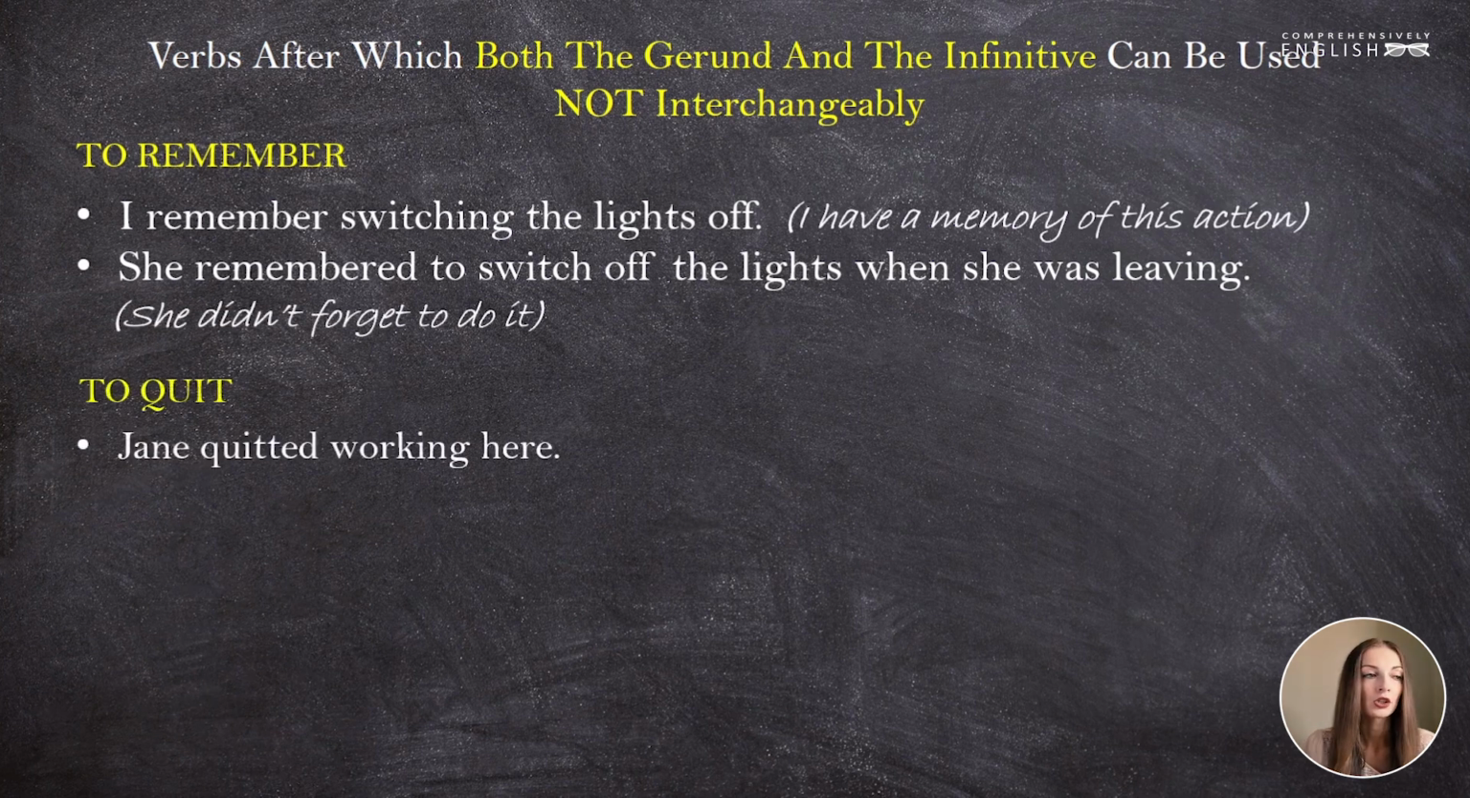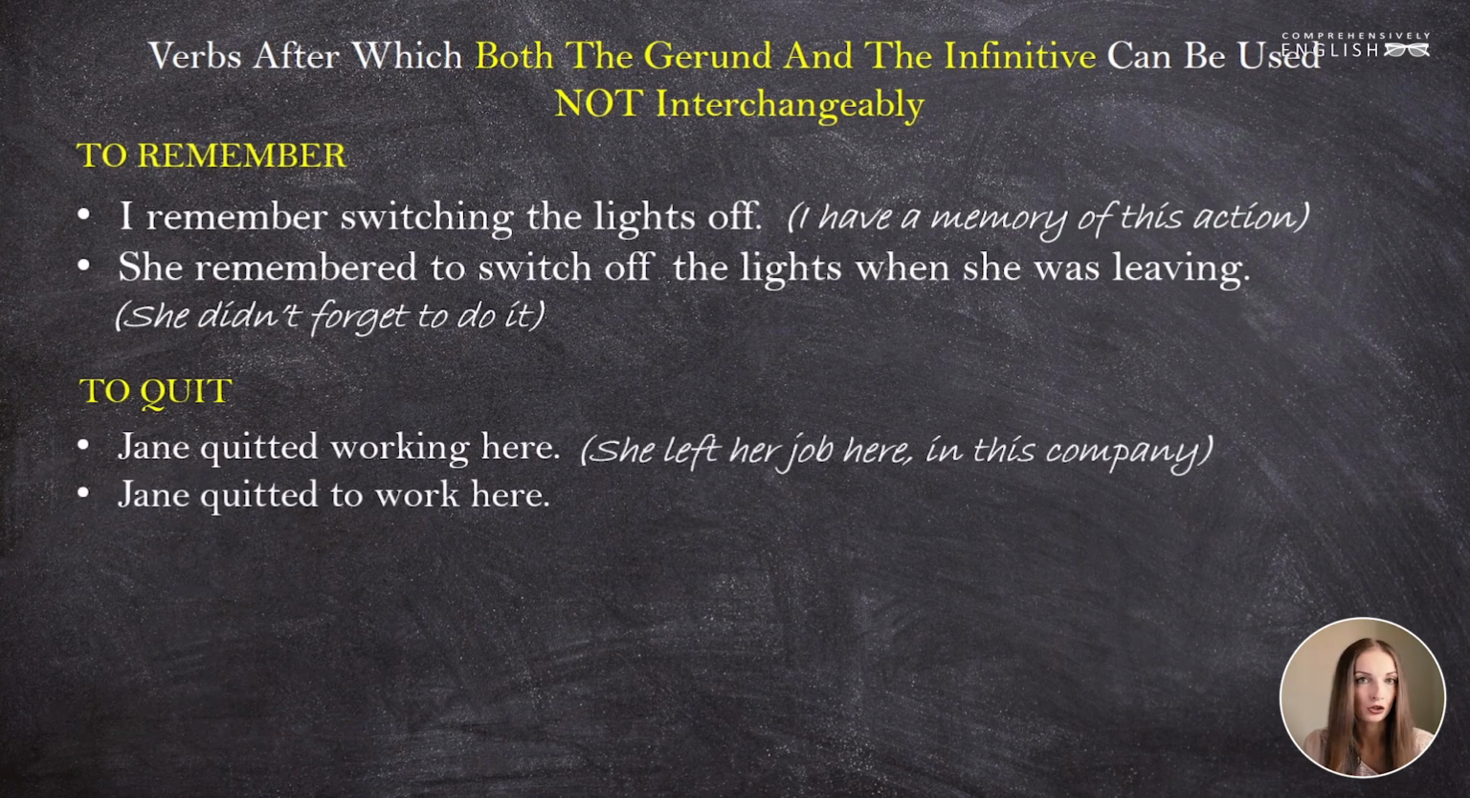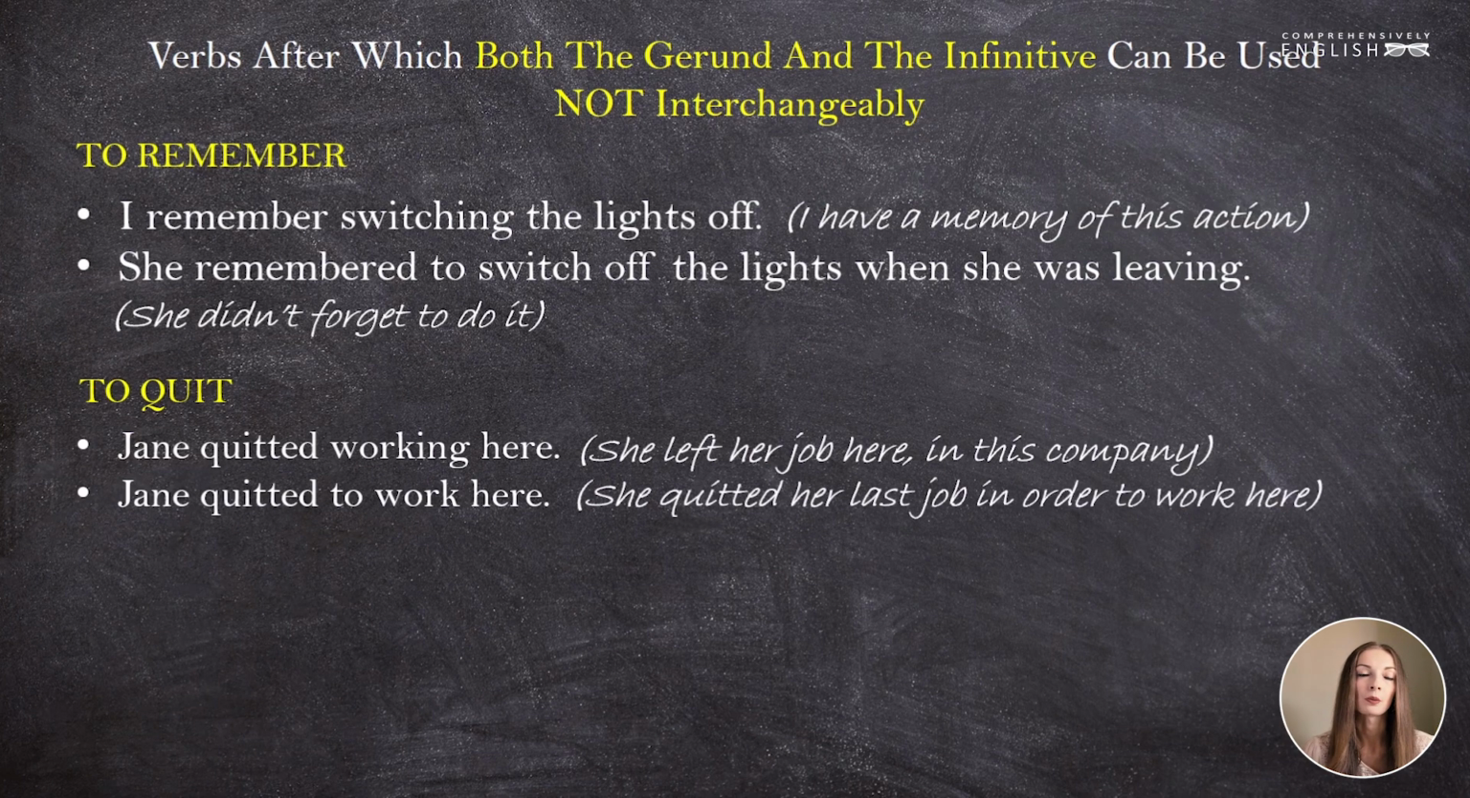To quit. Jane quitted working here and Jane quitted to work here. The first sentence means that Jane left her job here in this company. The second sentence means that she quitted her previous job in order to work here.